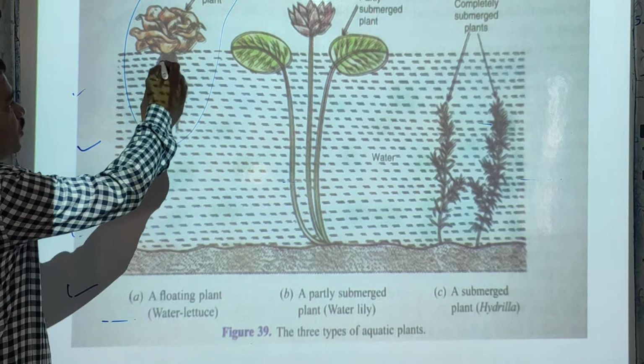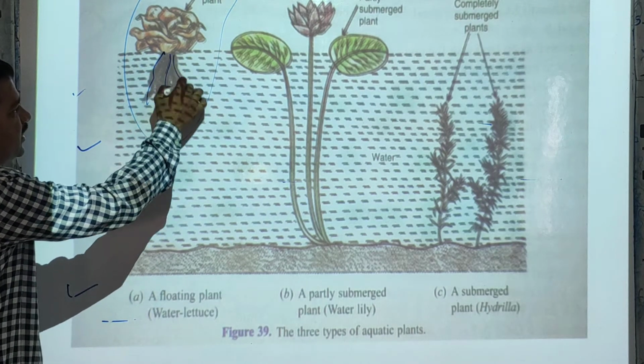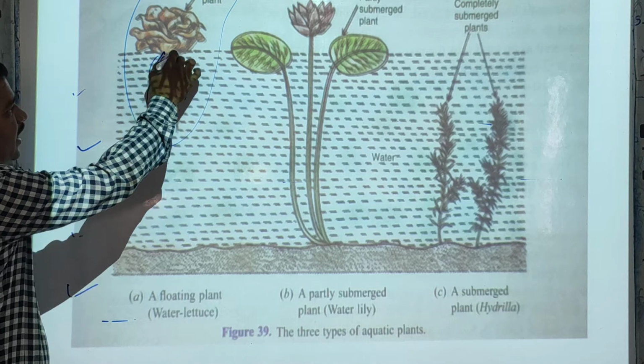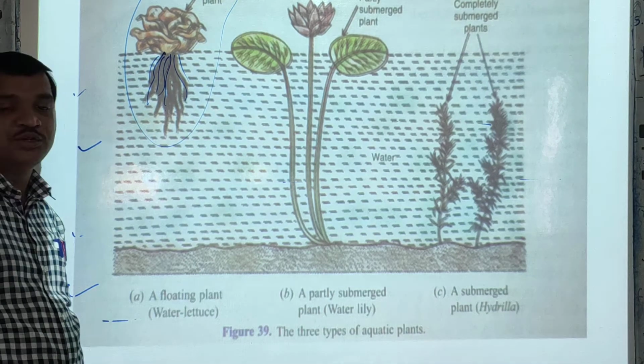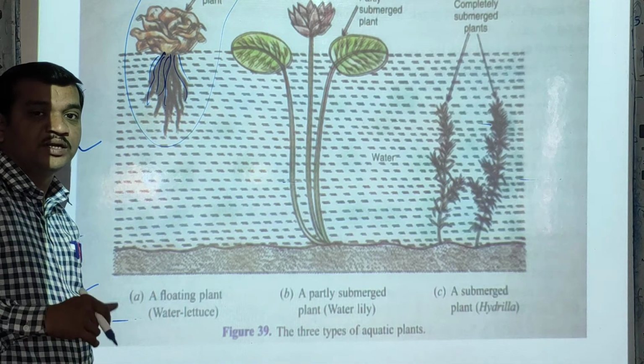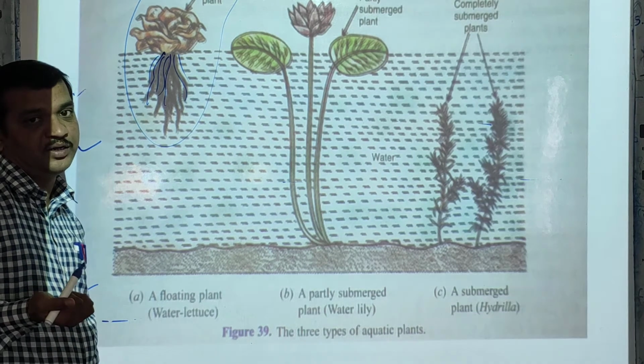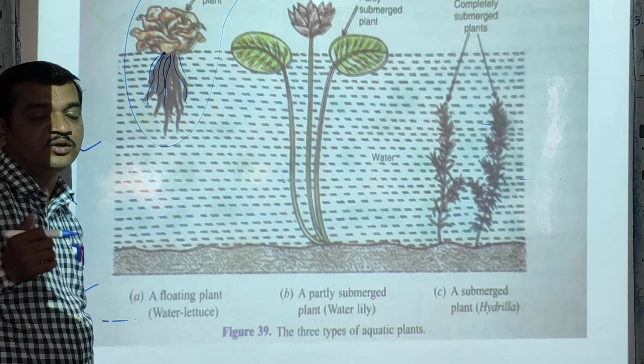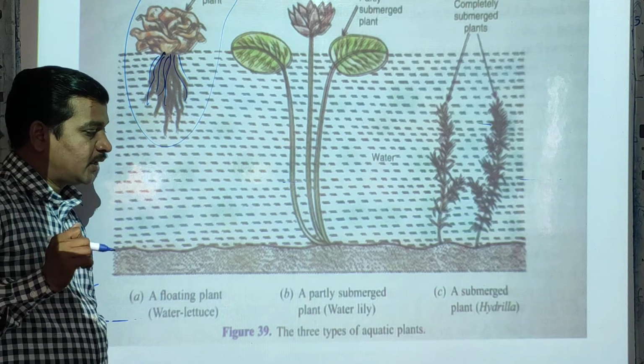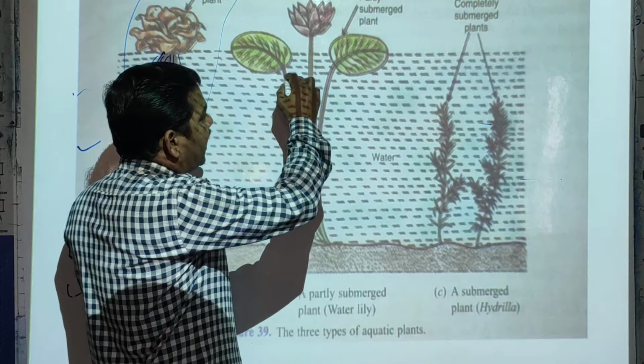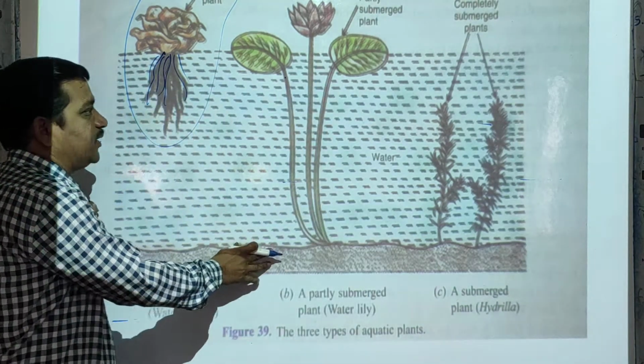Their roots grow just 1 or 2 centimeters because they are already present in water. So there is no need to grow roots more deep to absorb the water and minerals. They float easily on the surface of water. Next example, a partly submerged plant.